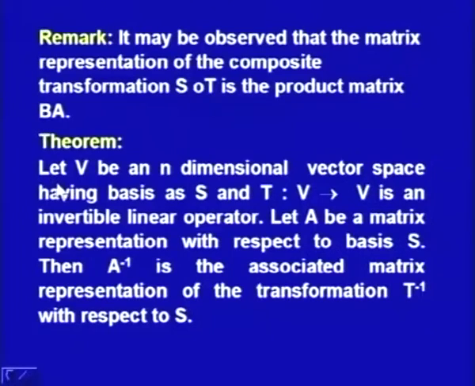Now, let V be an n-dimensional vector space having basis S, and T an invertible linear operator, and let A be the matrix representation with respect to basis S. Then A inverse is the associated matrix representation of the transformation T inverse with respect to S. So, a vector space is given to us, a transformation is given to us, with it we have an associated matrix A, and then A inverse is the associated matrix representation of T inverse with respect to the basis S. So, this is what we have to prove.